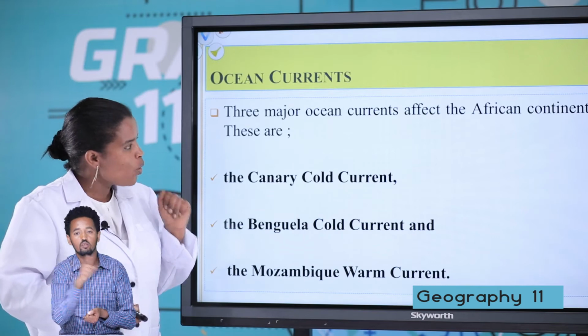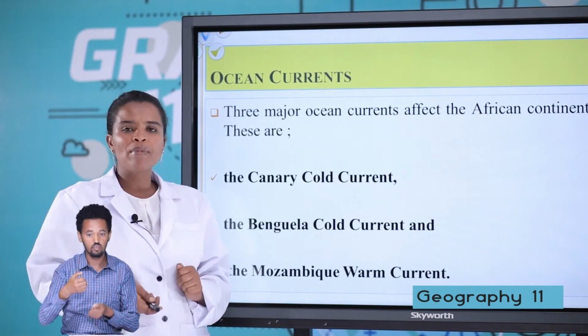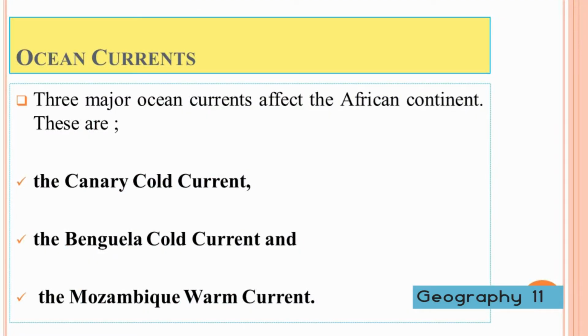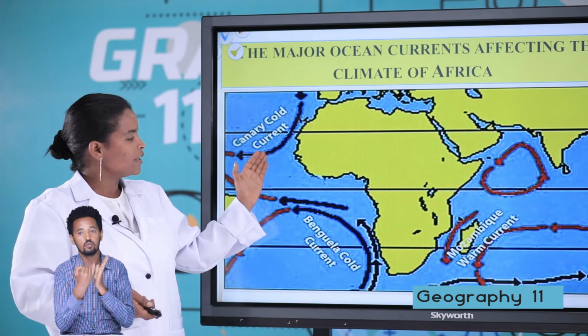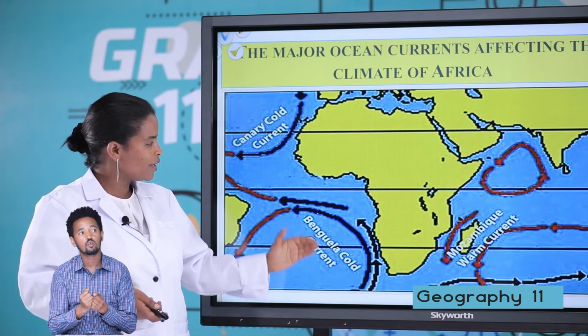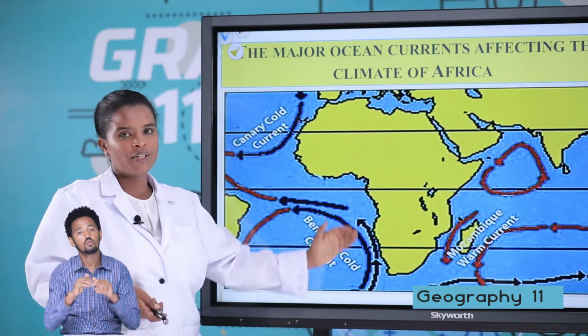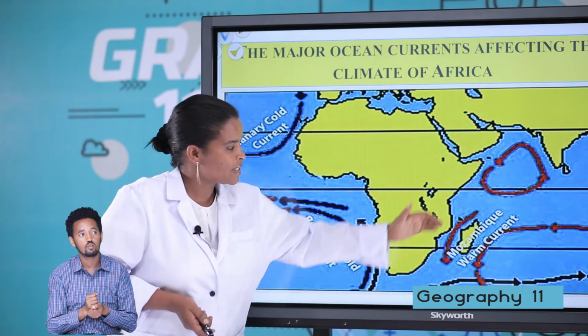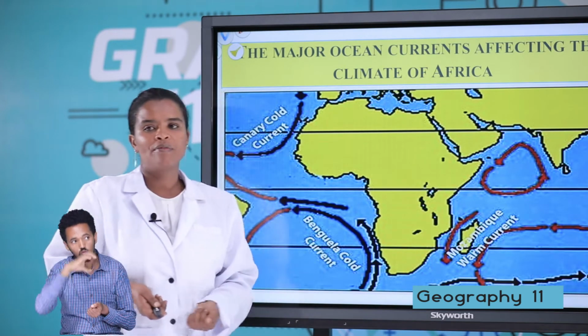There are major ocean currents that affect the climate condition of Africa. These are the Canary cold current, the Benguela cold current, and the Mozambique warm current. The Canary cold current and the Benguela cold current affect the western coast of Africa, and the Mozambique warm current affects the southeastern part of Africa.